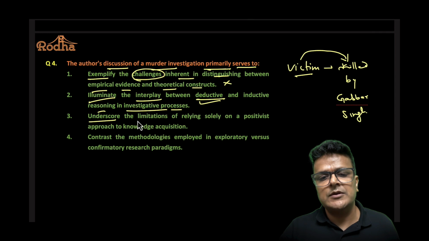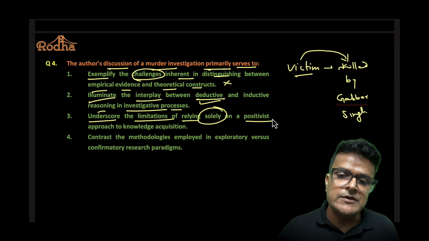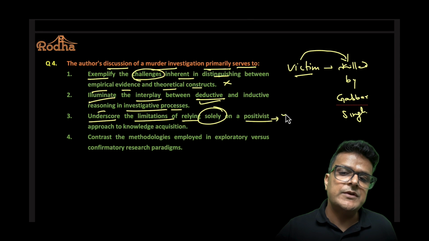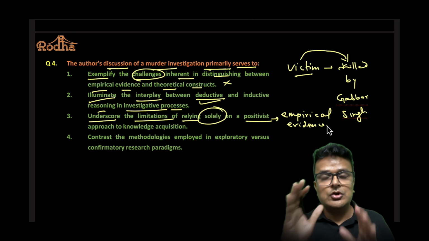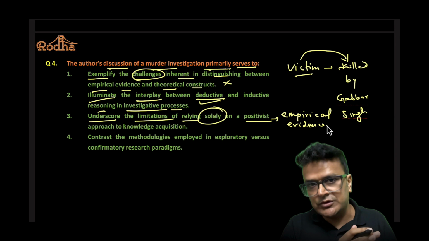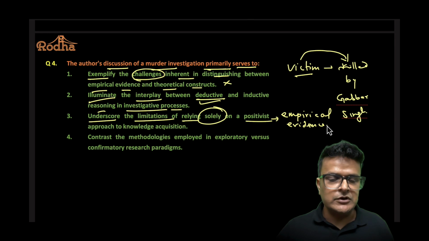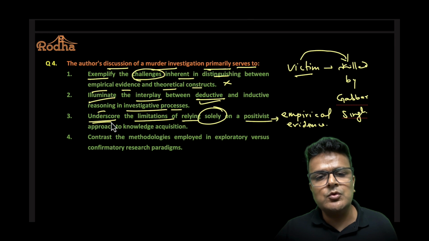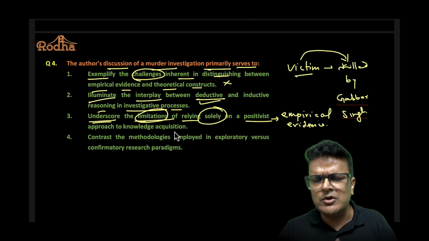Underscore, highlight the limitations of relying only on positivist. Positivist is an approach, okay, in philosophy. It basically means that you basically believe in empirical evidence. Positivist approach basically means that जो ऑब्जर्वेशन या टेस्ट के थ्रू साबित हो सकता है हम उसे ही मानते हैं. So whatever can be tested or verified, we believe only that knowledge. So it says to underscore, highlight the limitations of relying only on empirical evidence. Did the author talk about any limitations when he was talking about murder investigation?